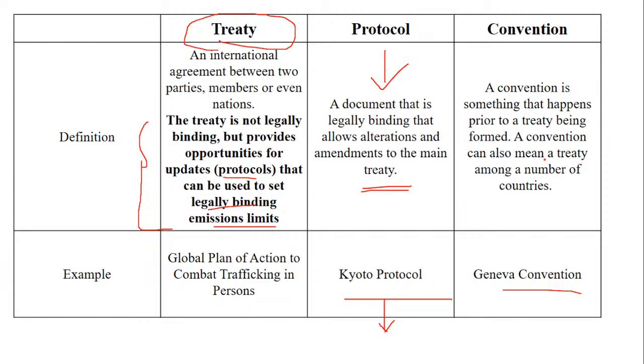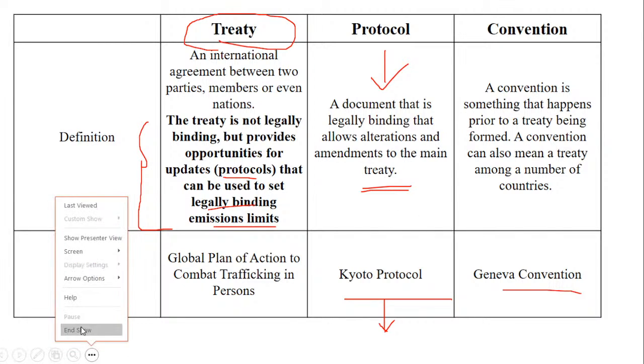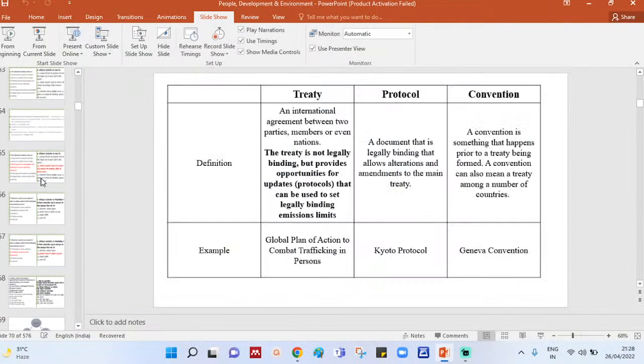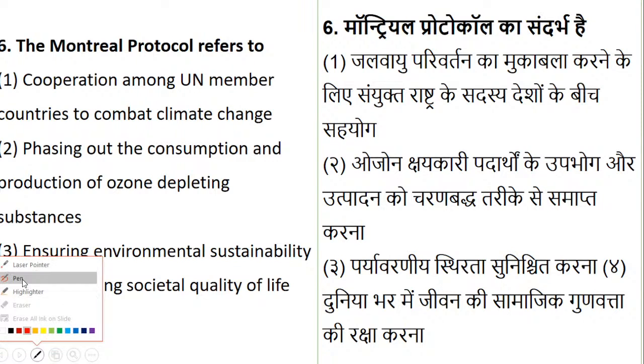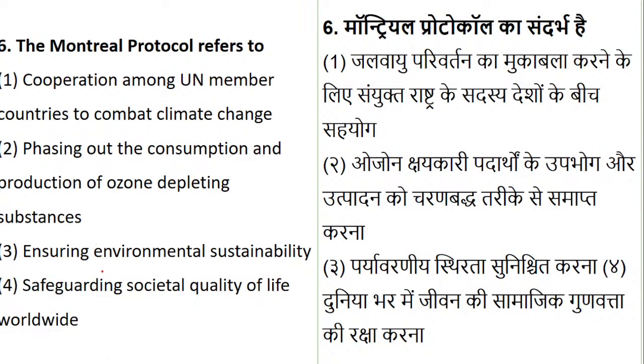Fine. Okay, now we will go back to the questions I have left. So now the next question is, the Montreal Protocol refers to what? Is it the cooperation among the UN member countries to combat climate change? Is it about phasing out the consumption and production of ozone depletion substances? Is it about ensuring environmental sustainability, or safeguarding the societal quality of life worldwide? So what does the Montreal Protocol refer to? See, Kyoto Protocol we did. Now second is Montreal Protocol. Nagoya Protocol also one question is there, so I will be taking it a little bit later.